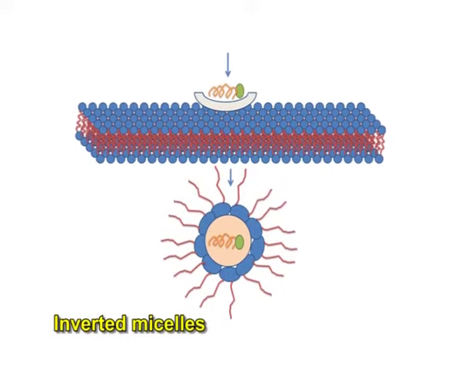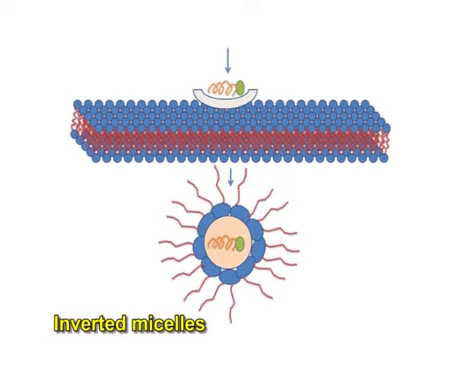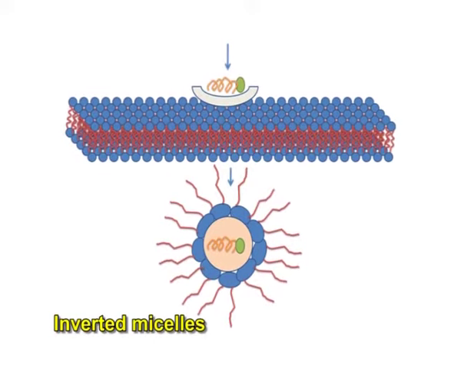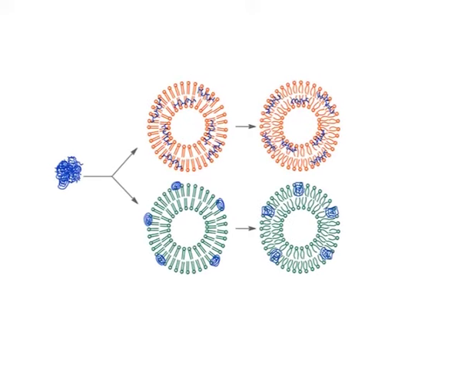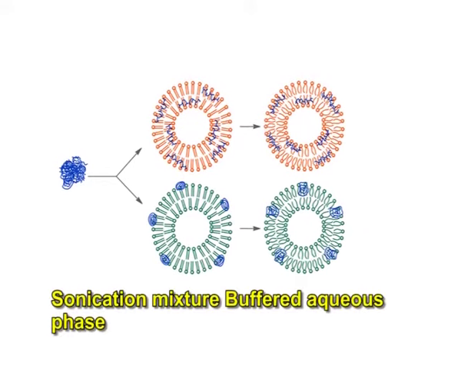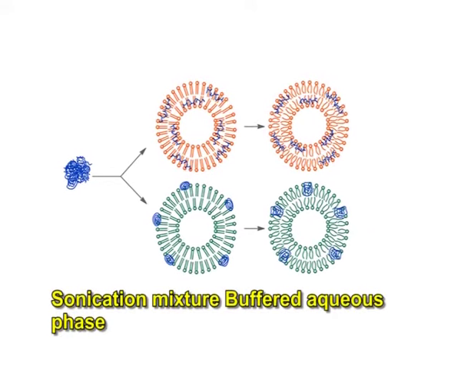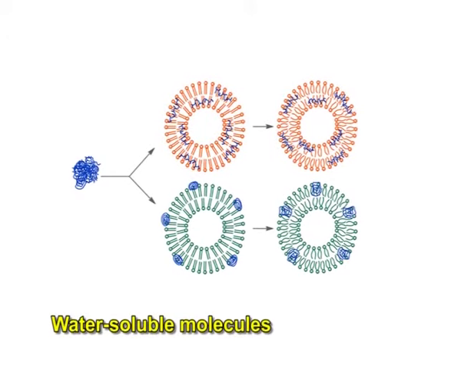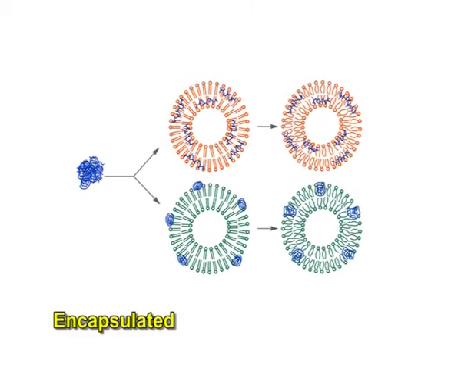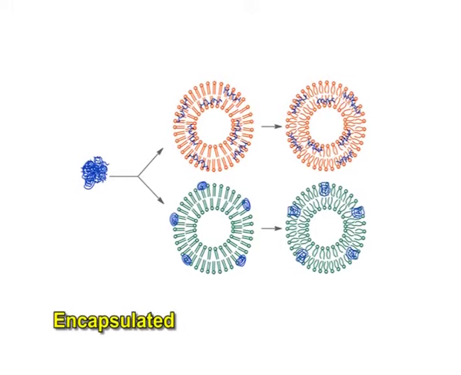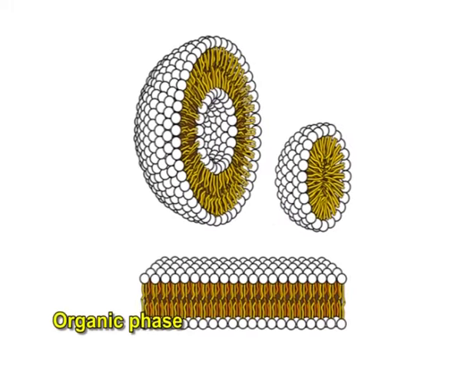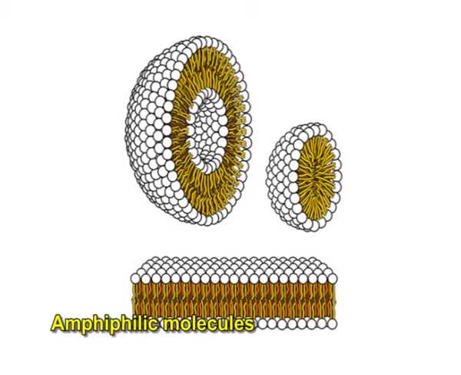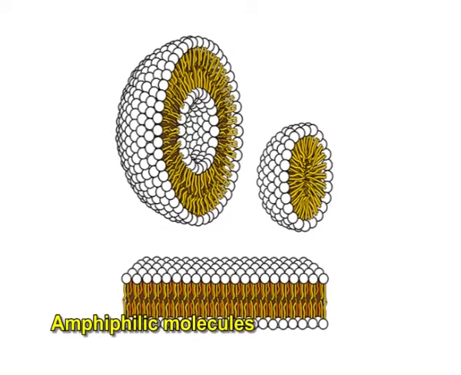Reverse phase evaporation is based on the creation of inverted micelles. These inverted micelles are shaped upon sonication of a mixture of a buffered aqueous phase, which contains the water soluble molecules to be encapsulated into the liposomes, and an organic phase in which the amphiphilic molecules are solubilized.